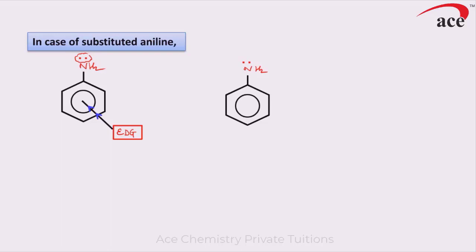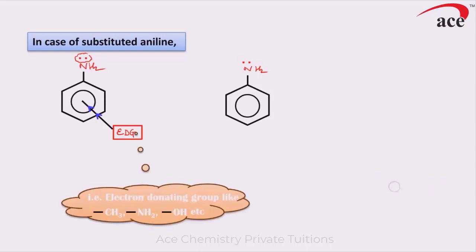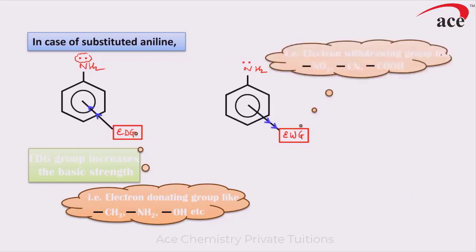Whereas electron withdrawing groups, EWG, withdraw electrons and thereby destabilize the conjugate acid, that is the cation, and thus decrease the basic strength.